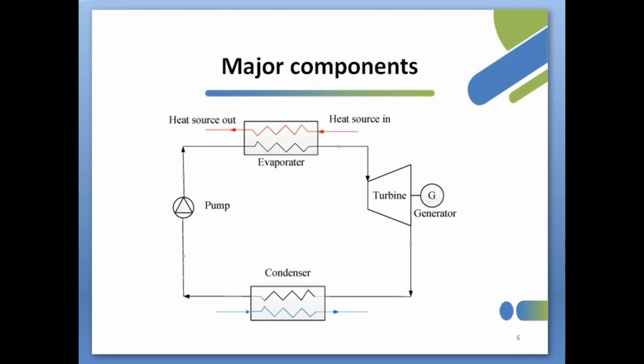After the expansion process, the working fluid leaves the expander and enters the condenser as unsaturated, superheated vapor. In the condenser, the working fluid condenses and changes phase to saturated liquid with the help of a heat sink, and then the cycle is repeated.